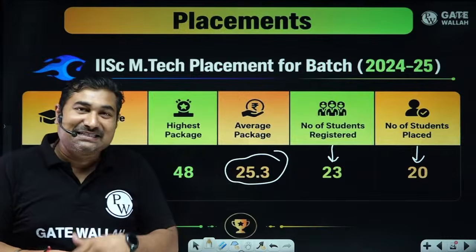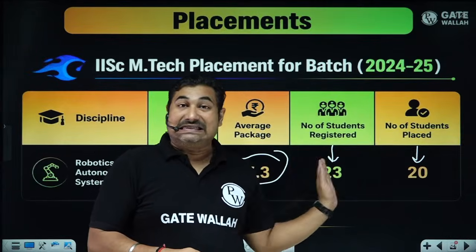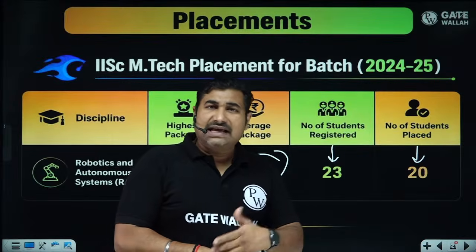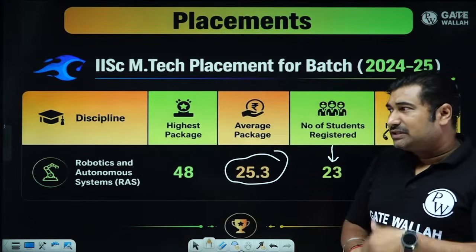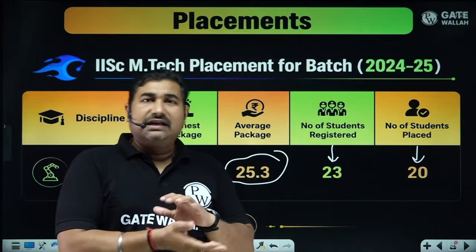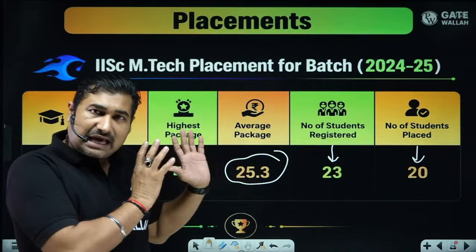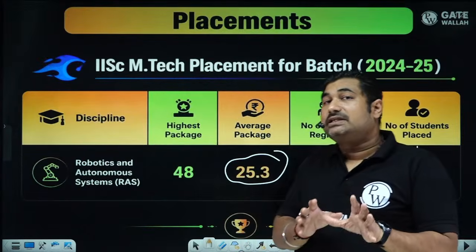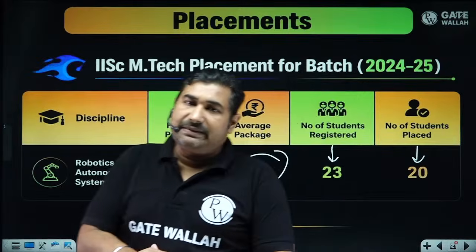So how can I answer? But you can see the percentage. It is very high. Sometimes students have different dimensions for their future, so accordingly they decide. But what I consider for RA in ISC Bangalore, almost 100% placement will be there. Okay.